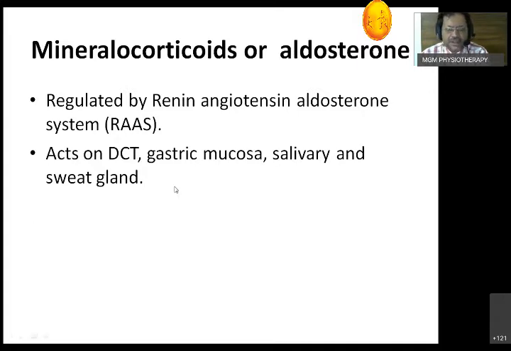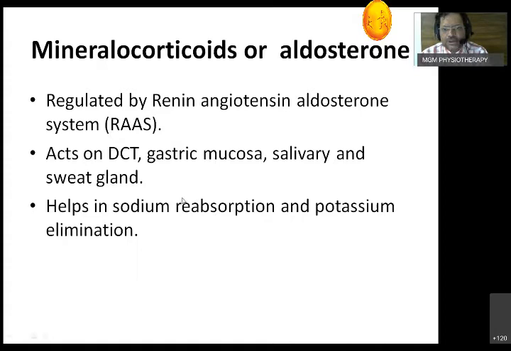Once the sodium comes more in the blood, osmotic pressure increases. Once the osmotic pressure increases, it helps in retention of water. One thing is good, but whenever we are using artificial steroids, the same action will give rise to edema. So that's why we say a steroid taking patient may have edema. OC pills taking patient may have edema. It helps in sodium reabsorption and potassium elimination.